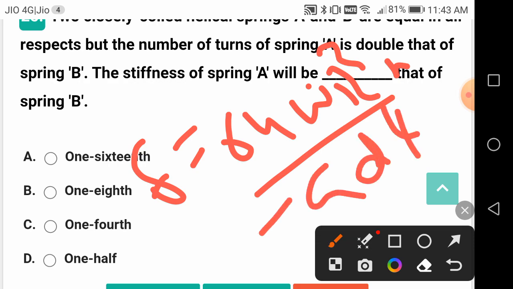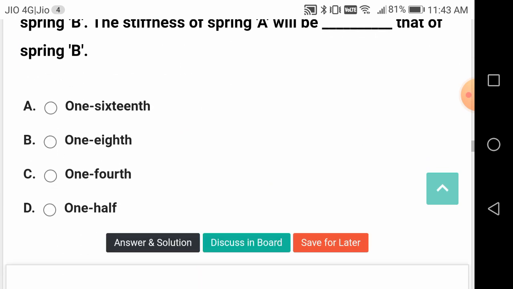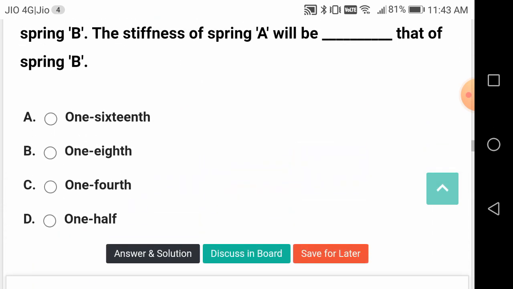G is the shear modulus, delta is the deflection, W is the load, R is the coil radius. So now he is talking about the number of turns. Delta is proportional to the number of turns. So what is the correct answer? It will be option D, 1/2.